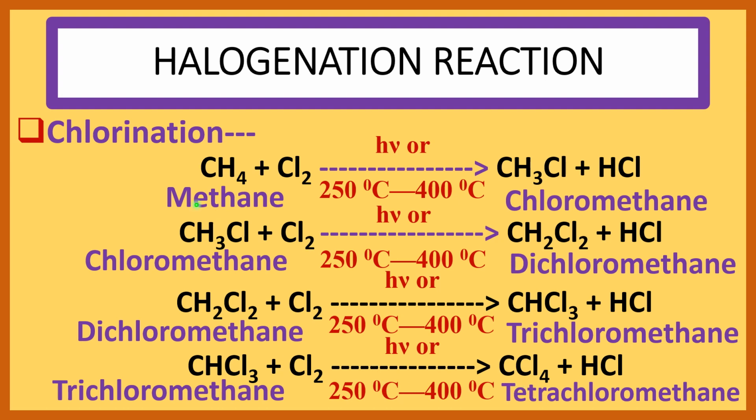We start from methane CH4 and we get tetrachloromethane CCl4. All the hydrogen atoms of methane are replaced by chlorine one after the other. This is the halogenation reaction or chlorination reaction of methane or alkane in the presence of light or heat.